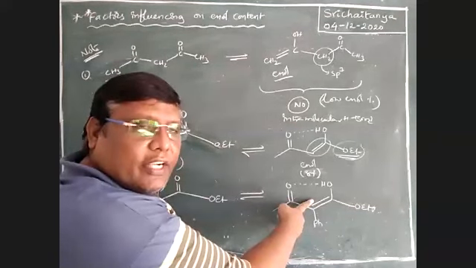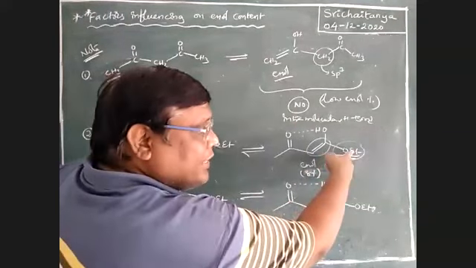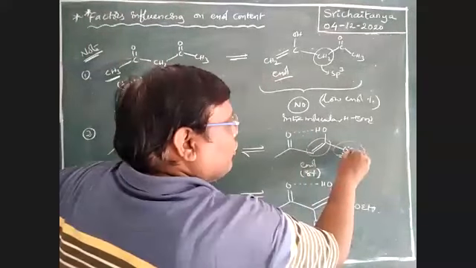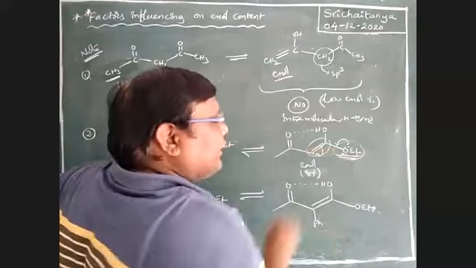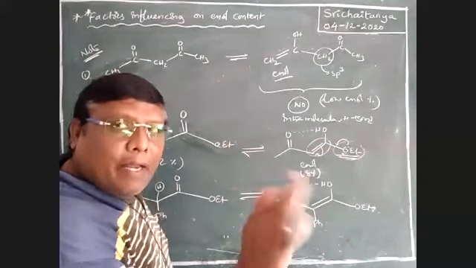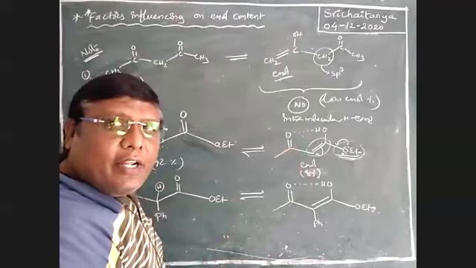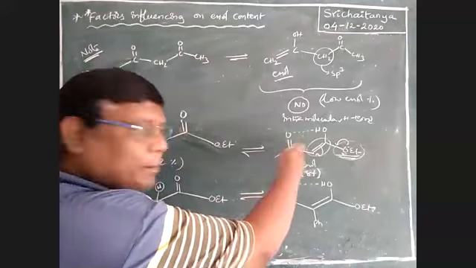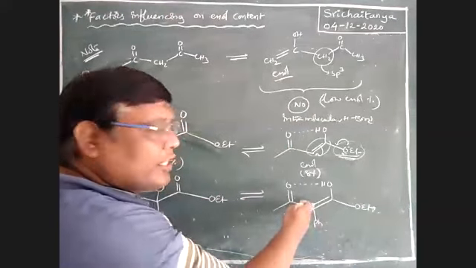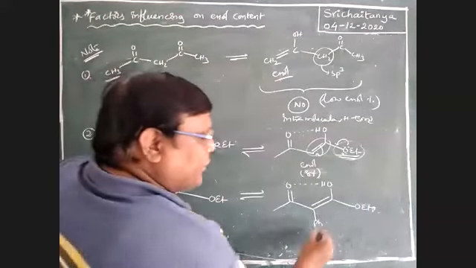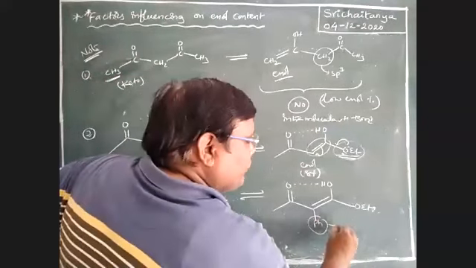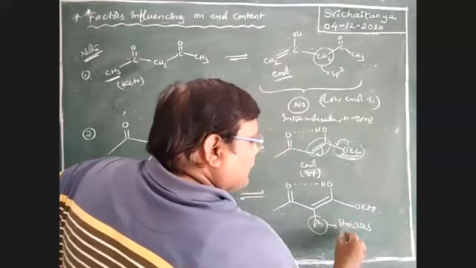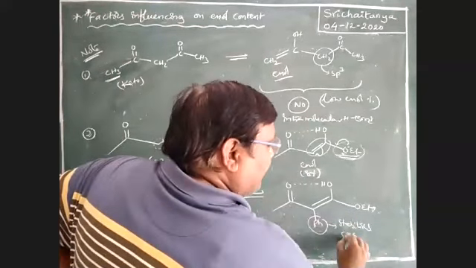The lone pair migrates here, and automatically a carbanion is formed. A carbanion is generally sp3 hybridized, so pi bond formation is negligible here. But here there is resonance conjugation, so this benzene ring stabilizes the C=C double bond by conjugation.